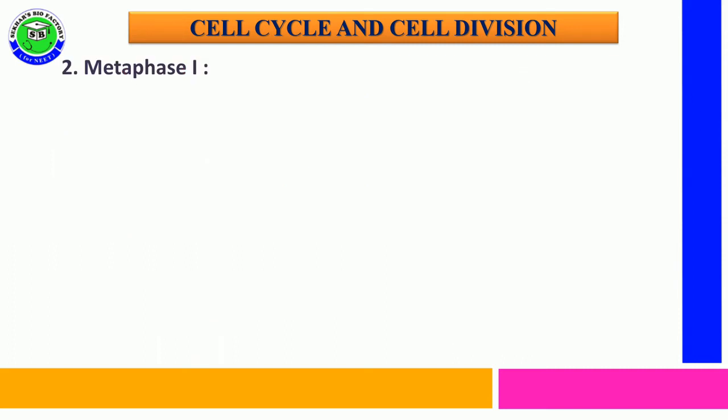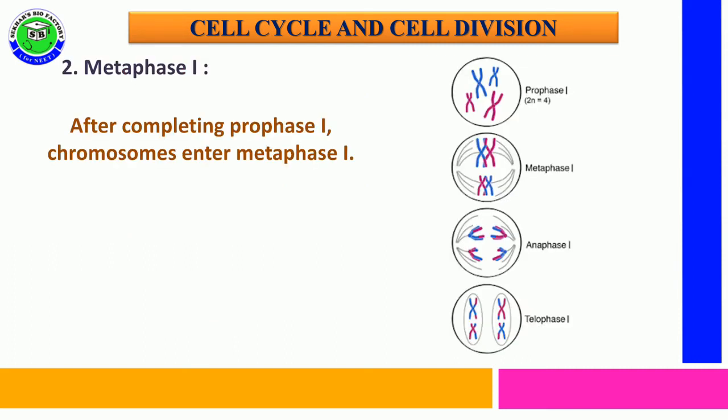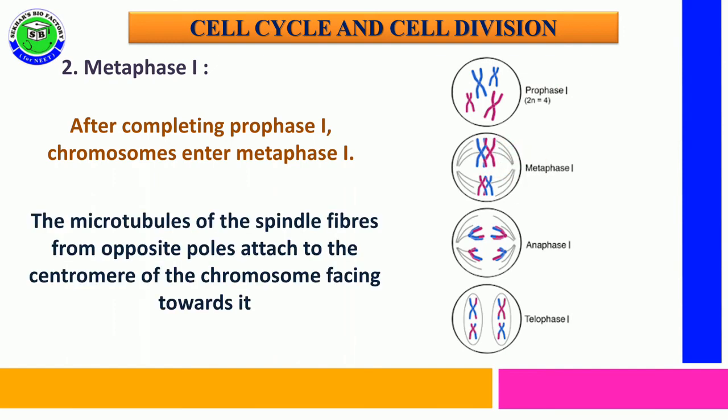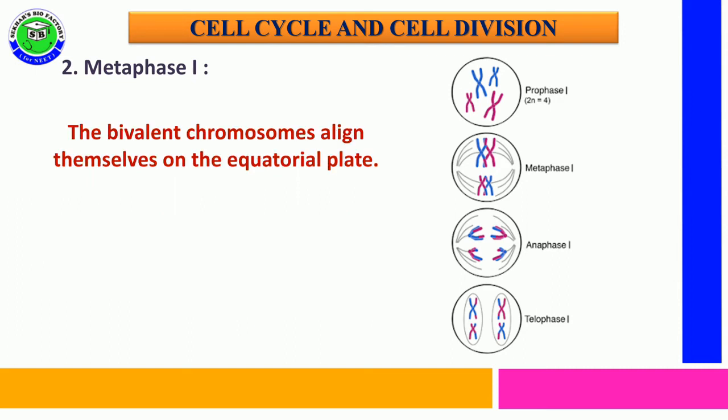The next stage is metaphase 1. In metaphase 1, after completion of prophase 1, the cell and chromosomes enter into metaphase 1. During this metaphase 1, the microtubules of spindle fibers, which are formed from opposite poles, get attached to the centromere of the chromosomes which are facing toward them, and the bivalent chromosomes align themselves at the equatorial plate.